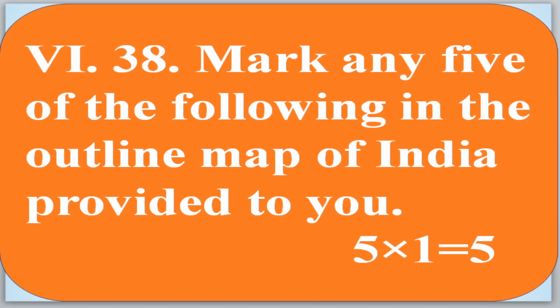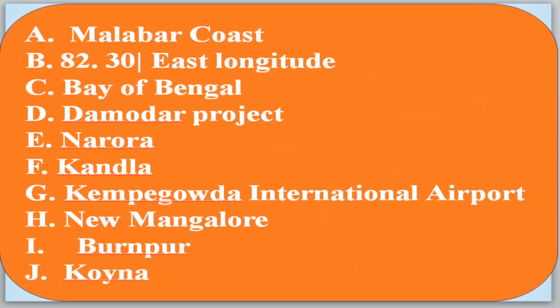Now move to question number 38 of 6. Mark any 5 of the following in the outline map of India provided to you. Here: Malabar coast, 82 and a half east longitude, Bay of Bengal, Damodar project, Narora, Kandla, Kempegowda International Airport, New Mangaluru port, Burnpur and Koyna.